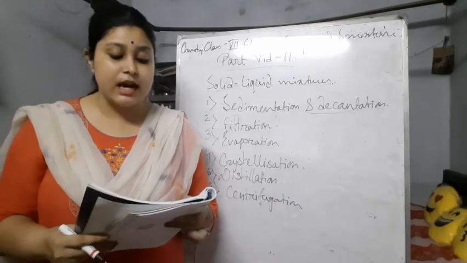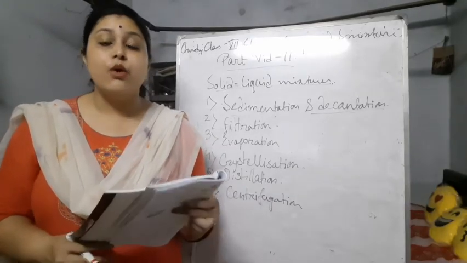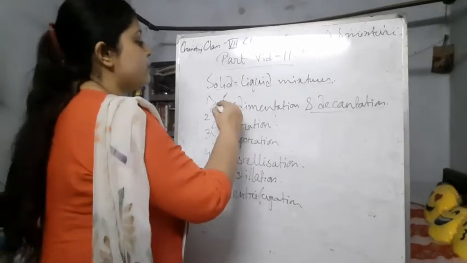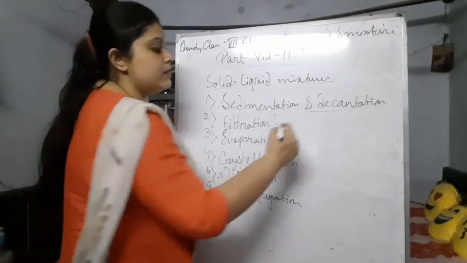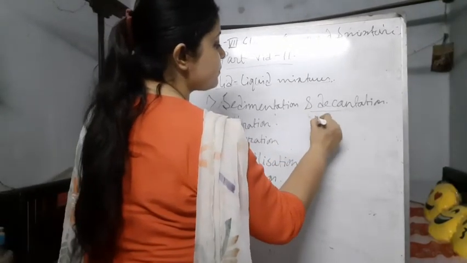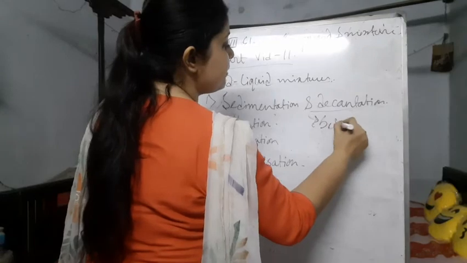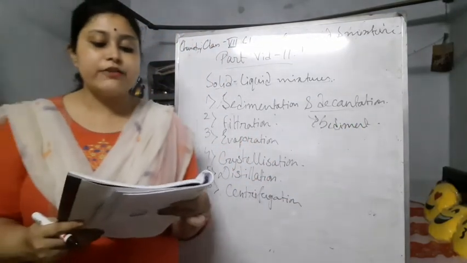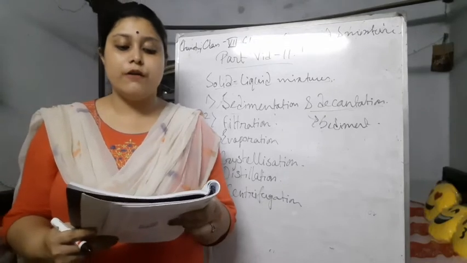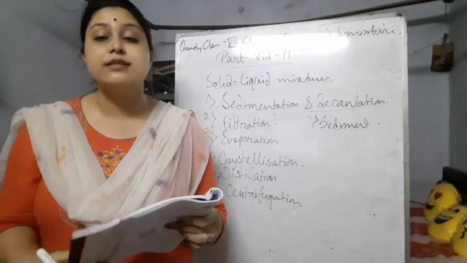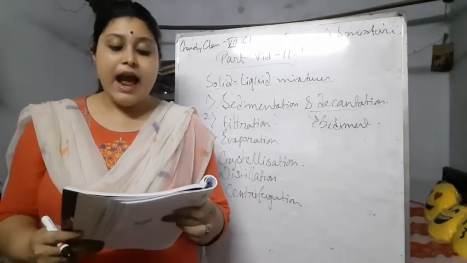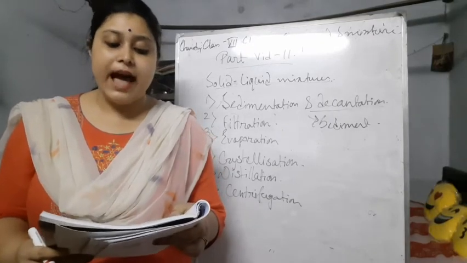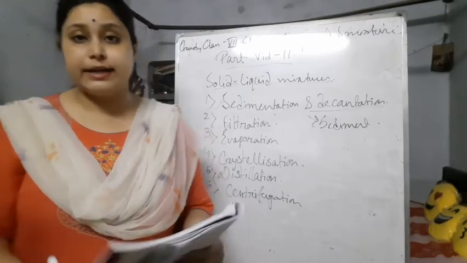The next term is sediment. What is sediment? The solid which settles at the bottom of the liquid mixture is called the sediment, while the clear liquid above is called the supernatant liquid.